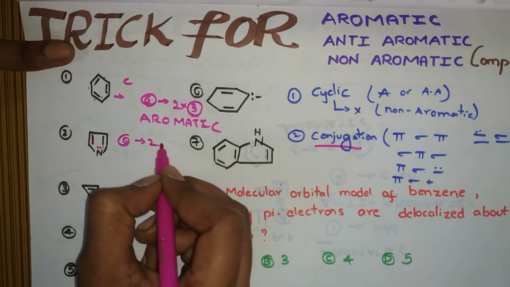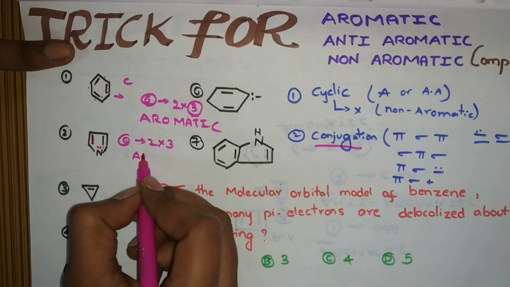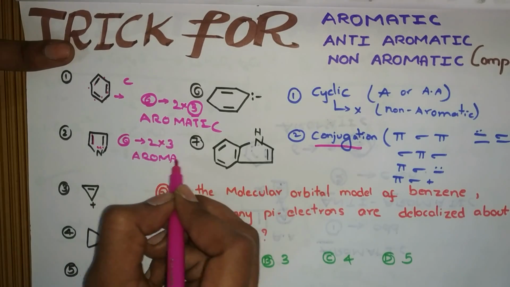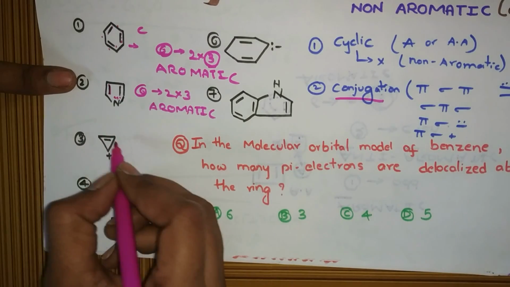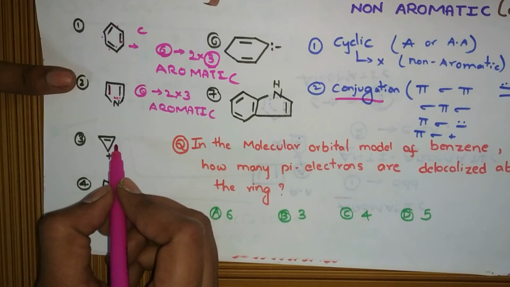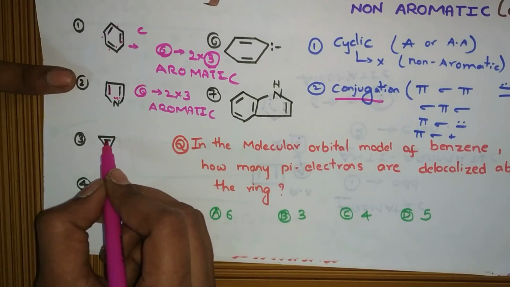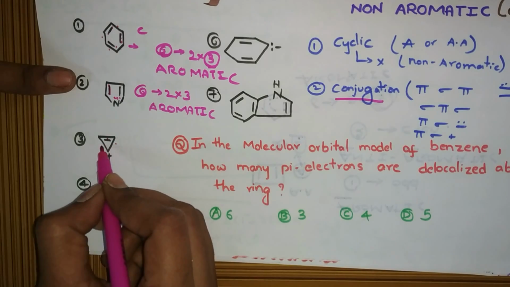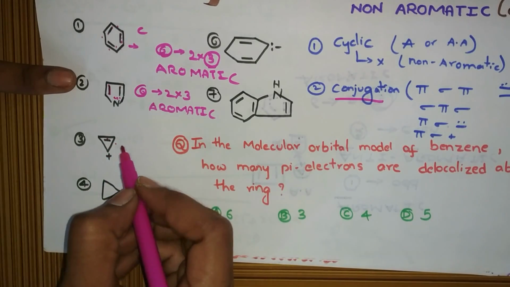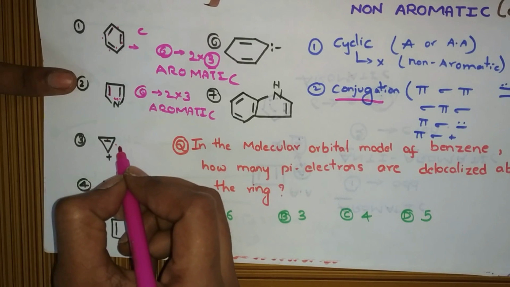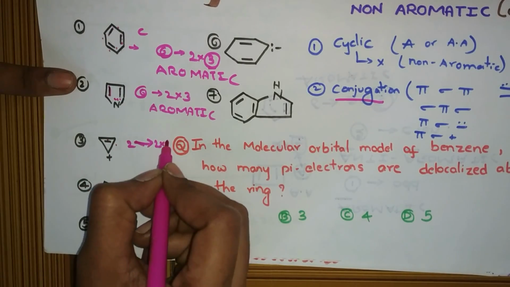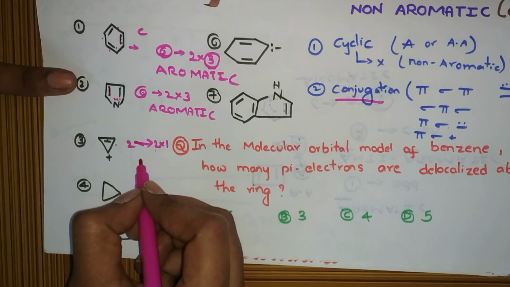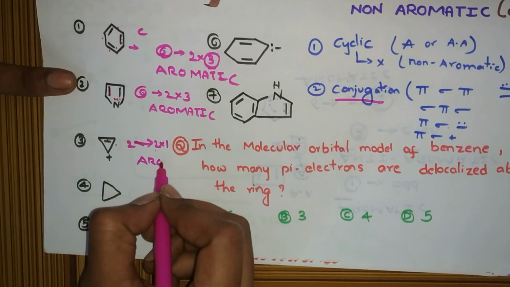Six is an odd multiple of 2, so aromatic. And see this example. Is it cyclic? Yes. Conjugation? Pi, sigma, positive, sigma. Yes, conjugation is there. And how many pi electrons? 1, 2. Two is an odd multiple of 2. So this is aromatic.